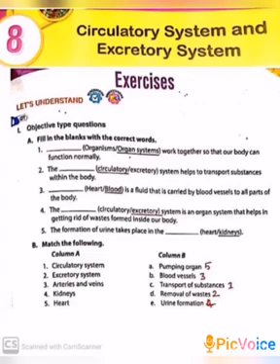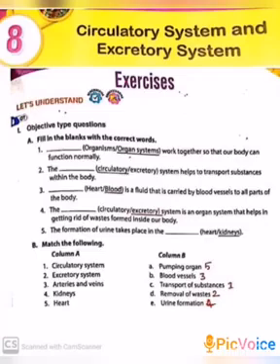Third one, blank is a fluid that is carried by blood vessels to all parts of the body. Heart or blood? The answer is blood. Blood is a fluid that is carried by blood vessels to all parts of the body.